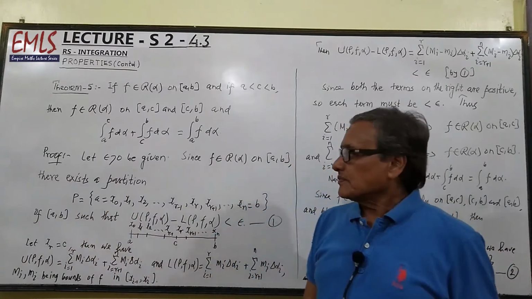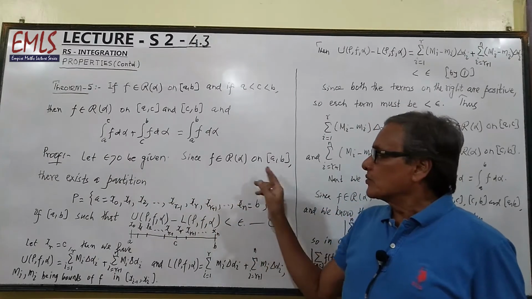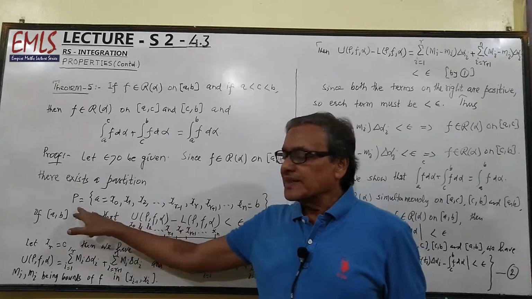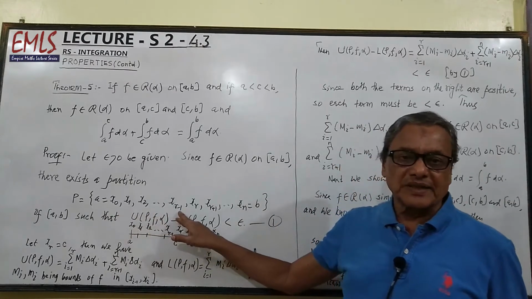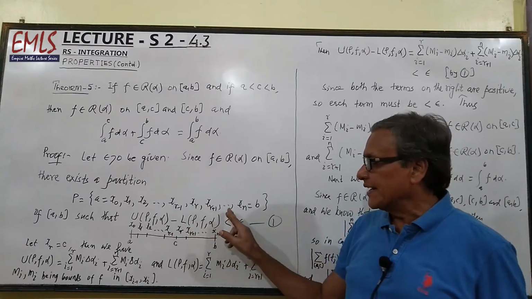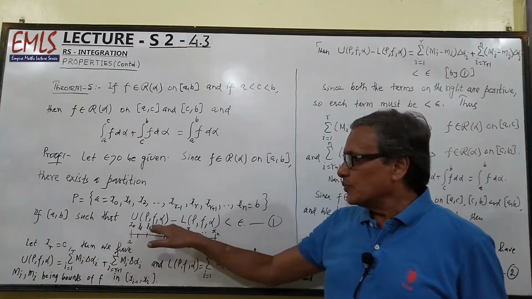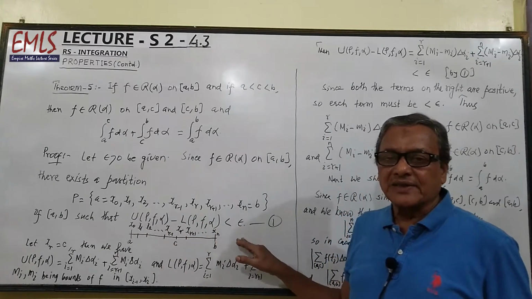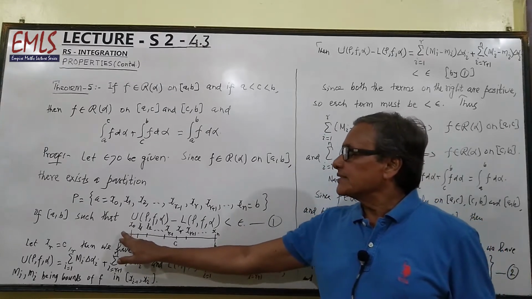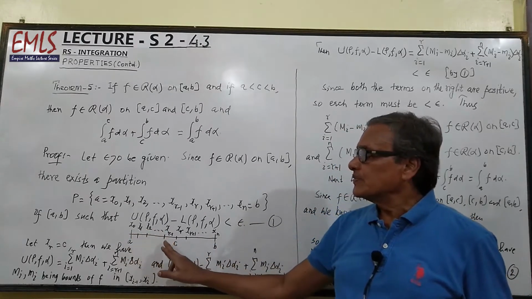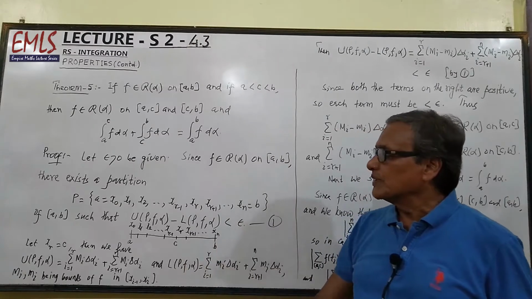Proof. Let epsilon greater than 0 be given. Since f belongs to R(alpha) on interval [a, b], there exists a partition P consisting of points a equal to x0, x1, x2, ..., x(r-1), x(r+1), and so on, xn equal to b of interval [a, b], such that U(P, f, alpha) minus L(P, f, alpha) is less than epsilon, because f belongs to R(alpha).